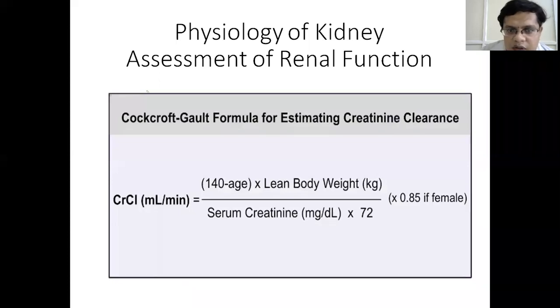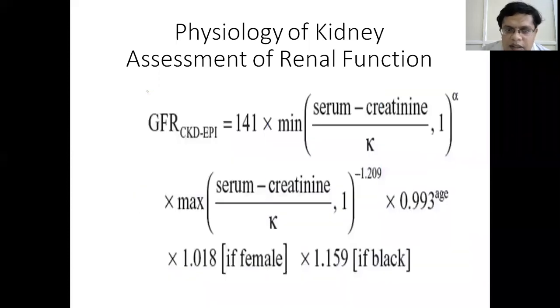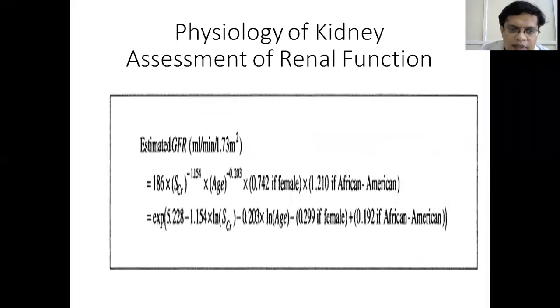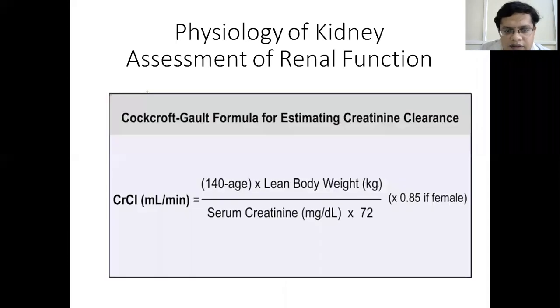This is called the Cockcroft-Gault formula, where we use parameters like age, body weight, and serum creatinine to calculate the creatinine clearance. Similarly, there are other formulas like CKD-EPI, used in the EPI study, and this is the MDRD formula. This formula was used in the study called the Modification of Diet in Renal Disease study, where they used it to calculate the eGFR. So in our clinic, for clinical purposes, we use the Cockcroft-Gault formula at bedside to calculate the estimated GFR.